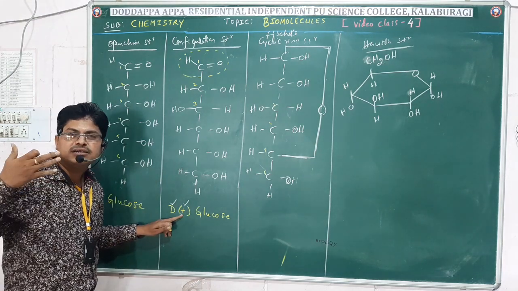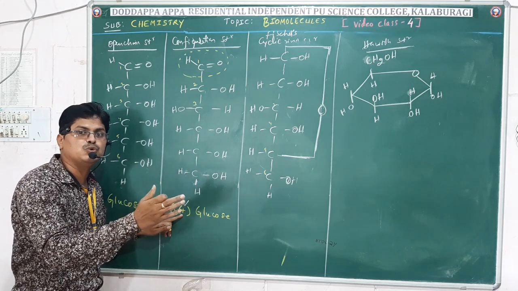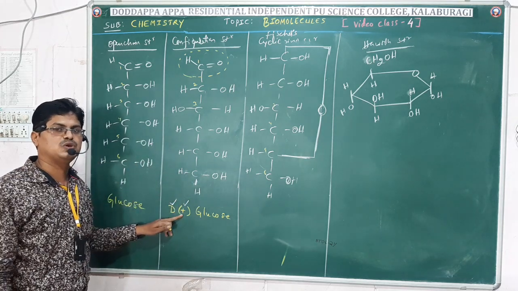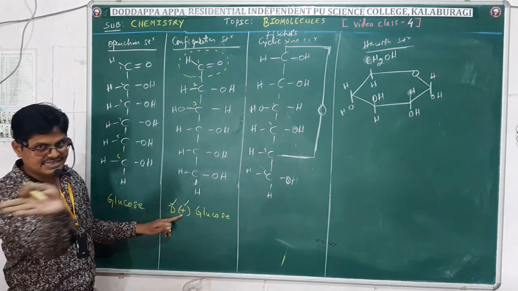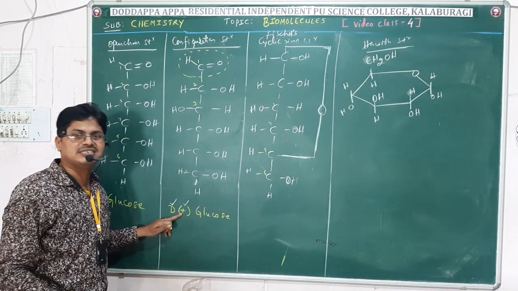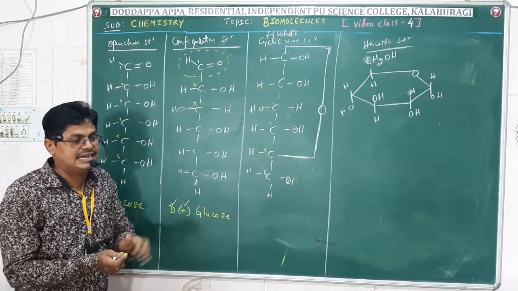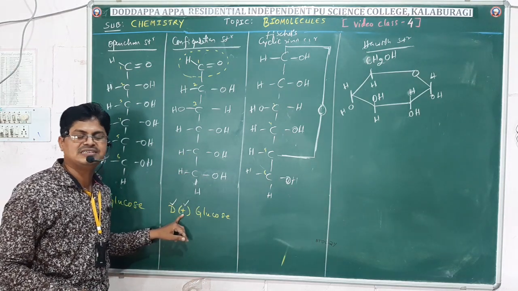The positive sign indicates glucose is an optically active compound. It turns the plane polarized light towards the right hand side. Glucose turns plane polarized light towards the right hand side, hence it is indicated by plus. Think, if glucose turned plane polarized light to the left hand side, it would be indicated by minus. So hope it is clear.